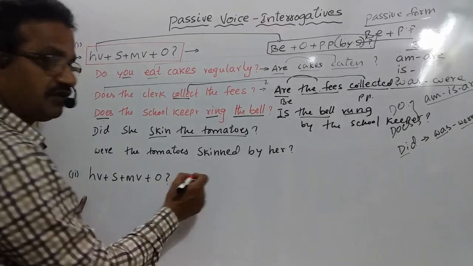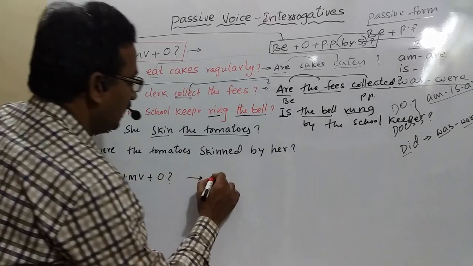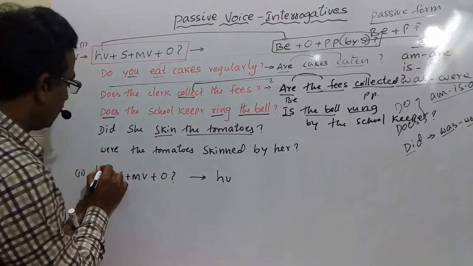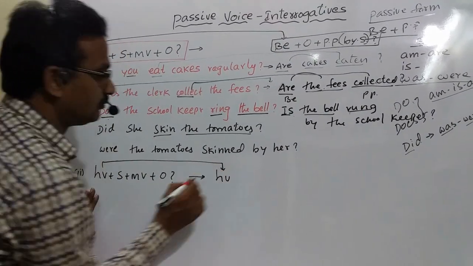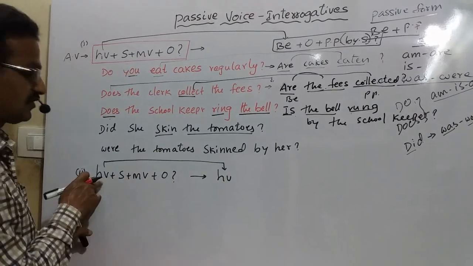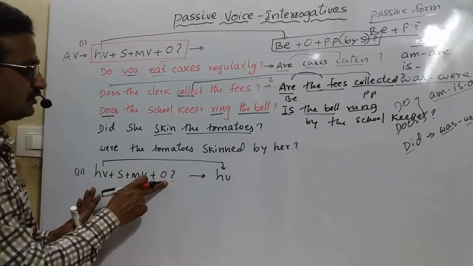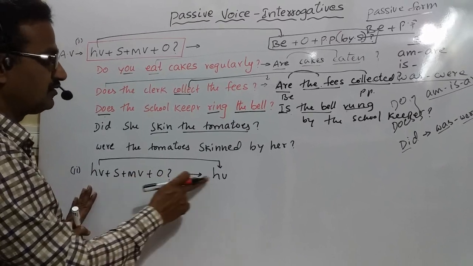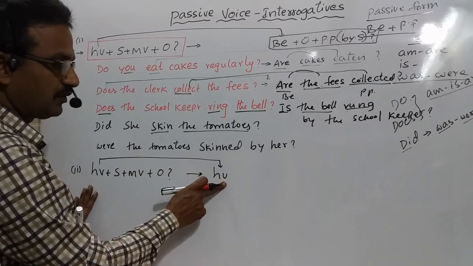And how will it be changed? The helping verb will be the same as in the active voice, but the verb must agree with its subject. If the object of the passive is singular, the singular helping verb is possible.